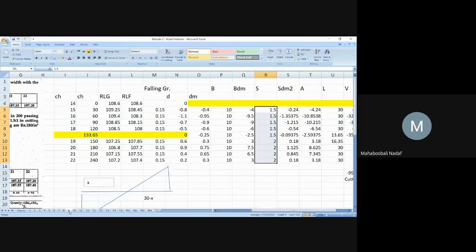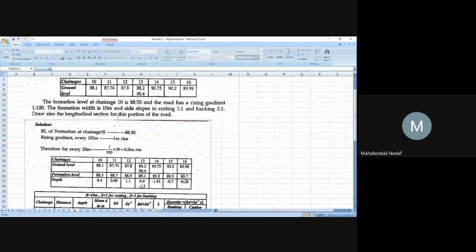Now, formation level at chainage 10 is given as 88.50. The road has a rising gradient, meaning an upward gradient, so you should add. In the previous case it was a falling gradient, so that is why you deducted. But in this case it is a rising gradient, that is why you should add. How much? 1 in 100.